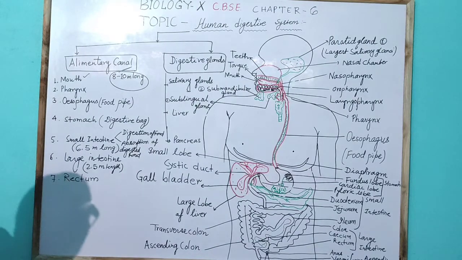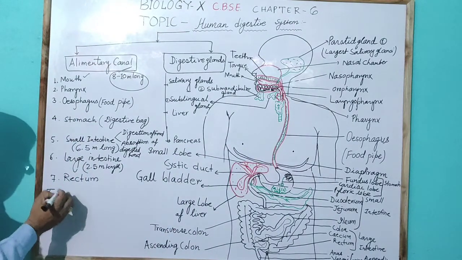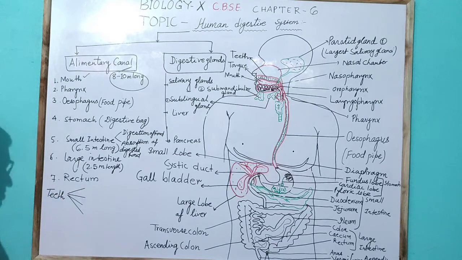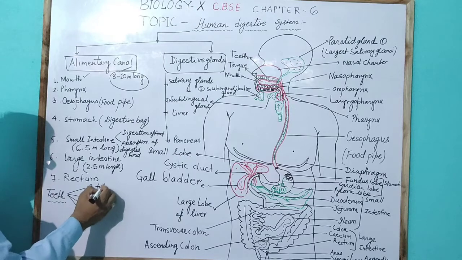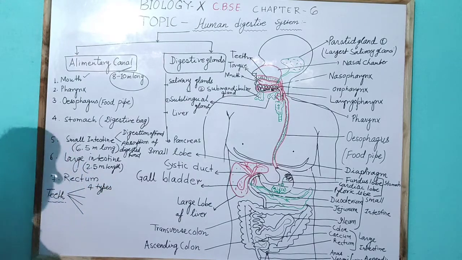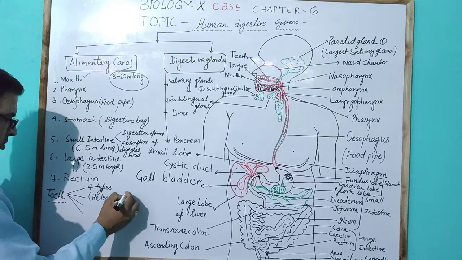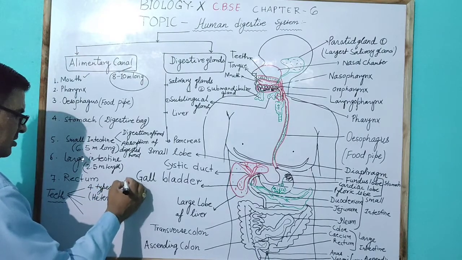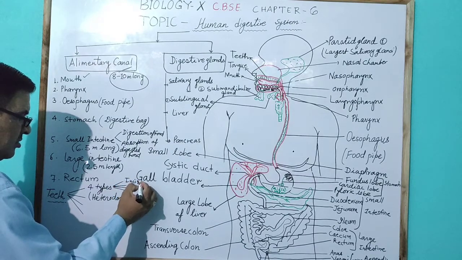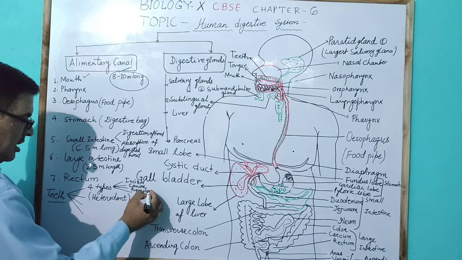So in the human digestive system, mainly the teeth have certain characters. The first character is that teeth are of 4 types, hence it is called heterodont. The teeth are named incisor, canine, premolar and molar.